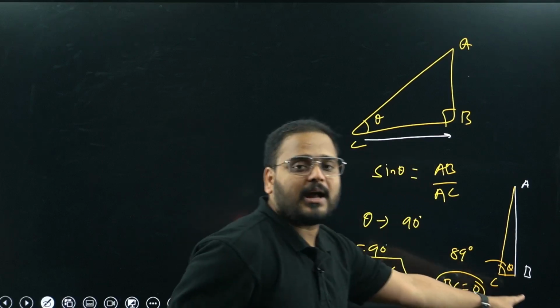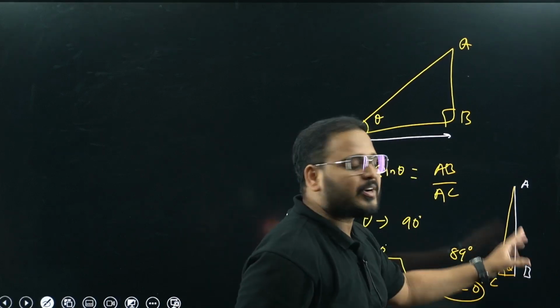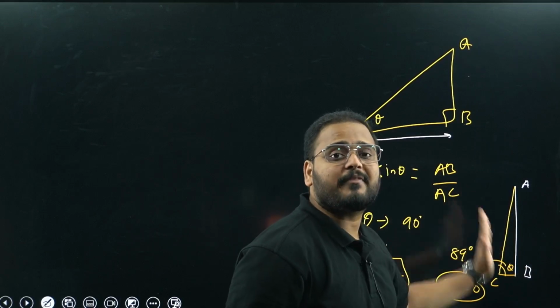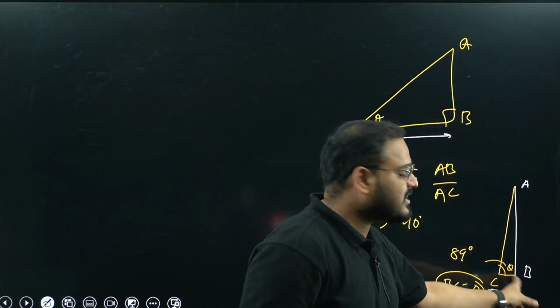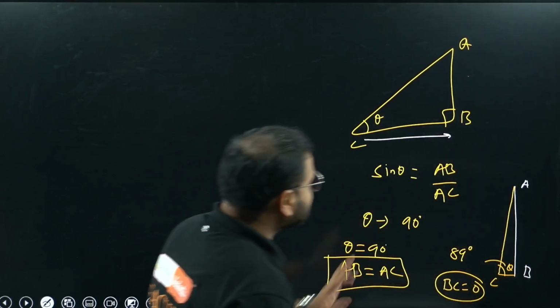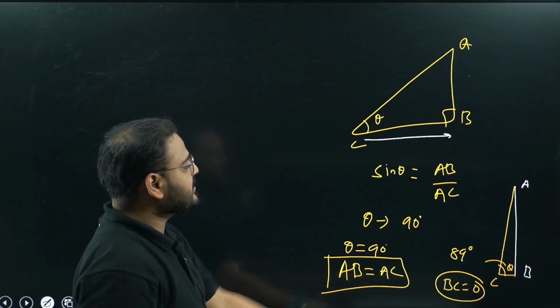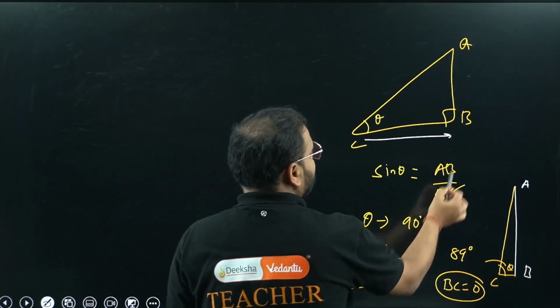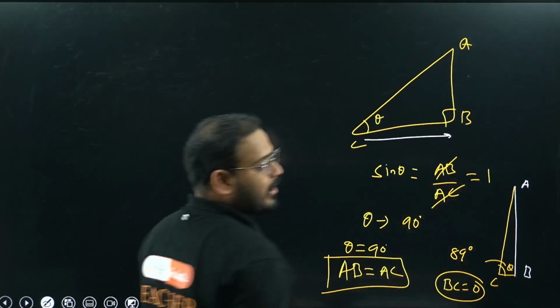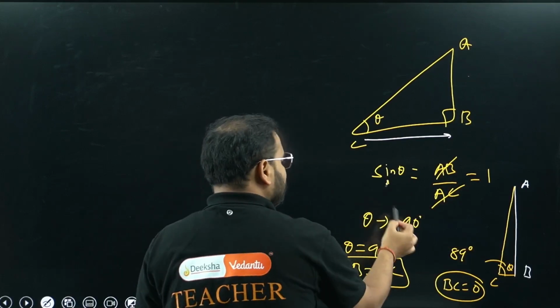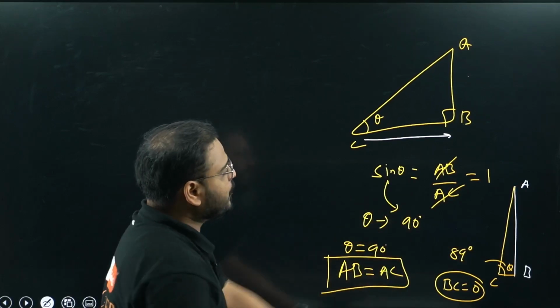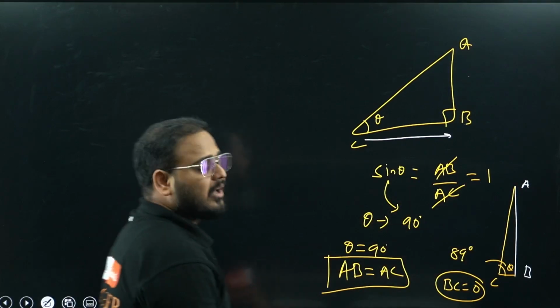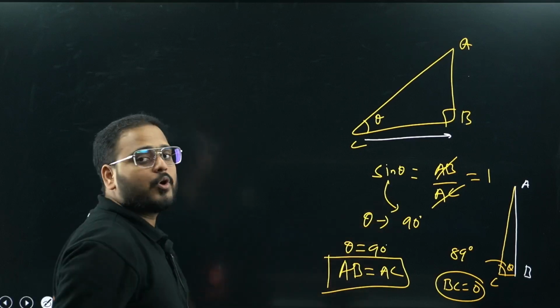Because B and C will overlap. Because for 90 degree, this line AC has to be perfectly vertical. Then B and C has to overlap. Correct? B and C has to overlap. In that case, AB equal to AC. AB equal to AC means what? We can cancel them. What's the answer? 1. So when theta is 90 degree, AB and AC are equal. We can cancel and write it as 1. That's why sine 90 is equal to 1.